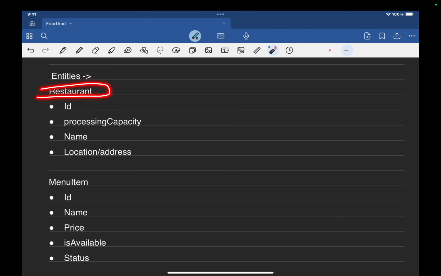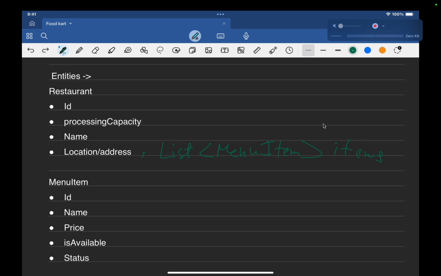So the first entity, as I have already discussed, is going to be restaurant, that will have its ID, processing capacity, name, location or address. There is going to be one more thing that I missed here. Let me try to add that. That is going to be a list of menu items. If you see now, the restaurant entity will have these many variables or parameters.